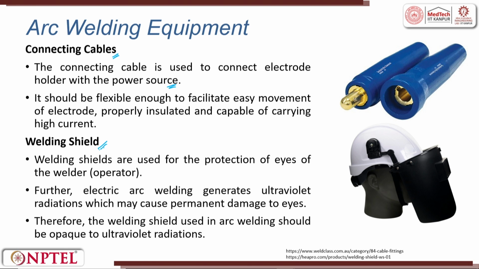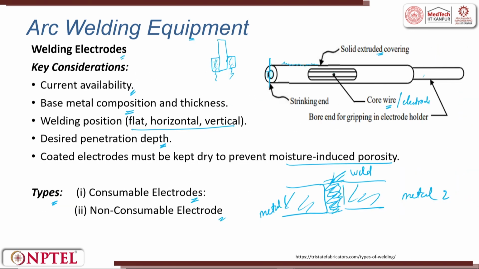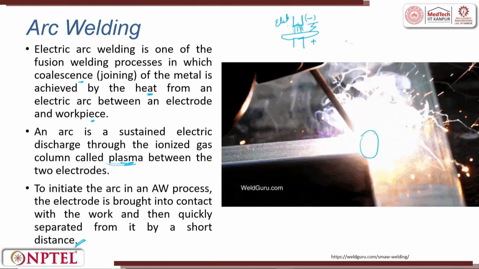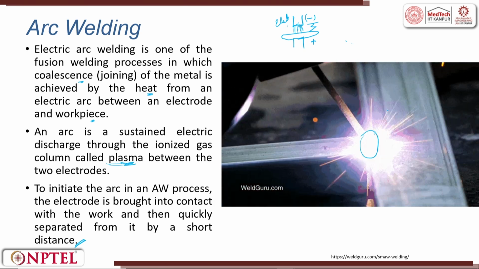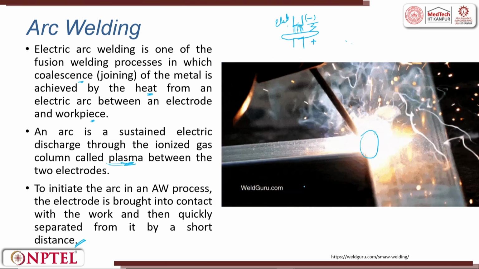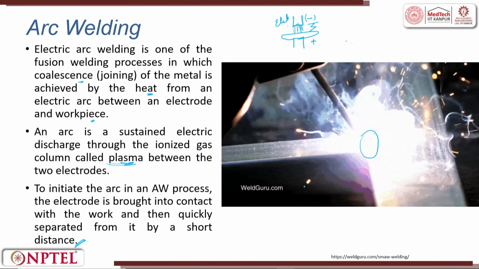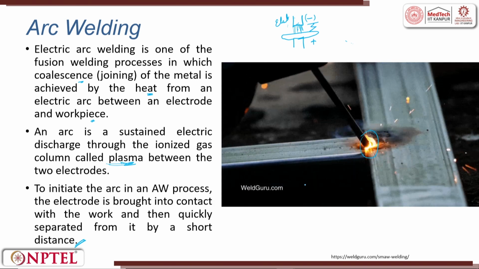We always ask, or the welder always uses, a shield. Why is that shield used? Because if you go back and look into the process here, there is a lot of radiation coming, and in this radiation there is also UV radiation. That has to be protected from your eyes, otherwise you will have eye irritation.